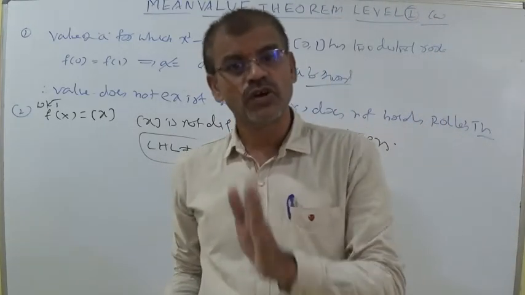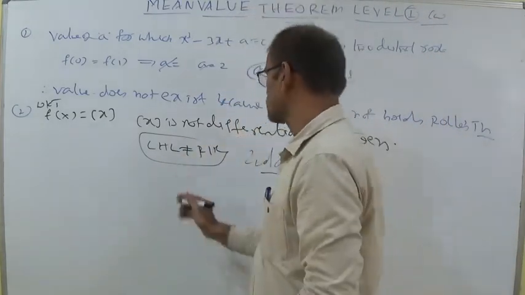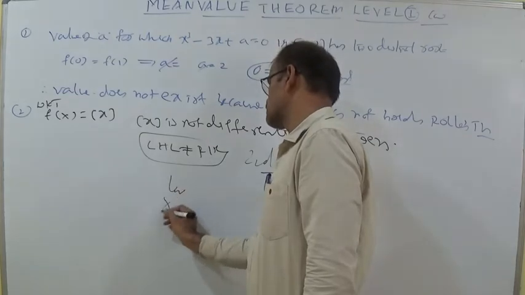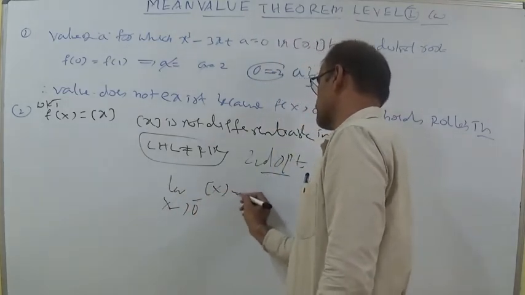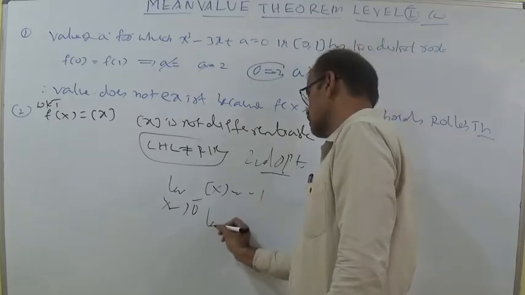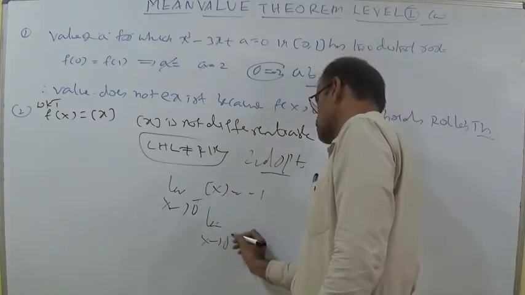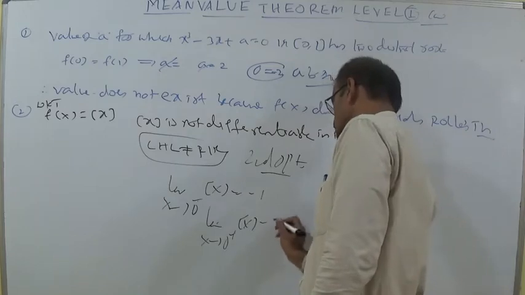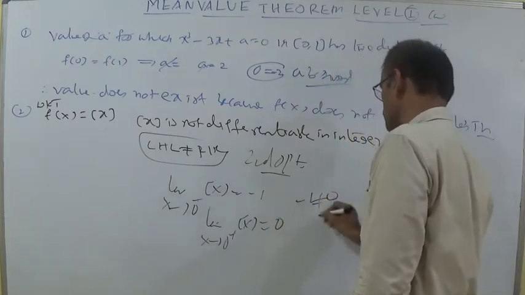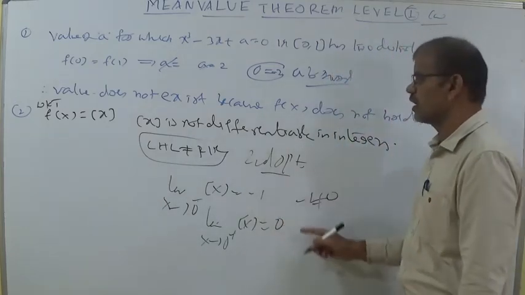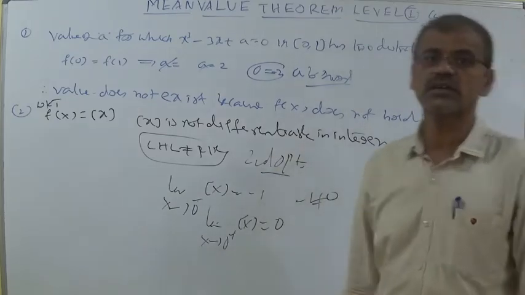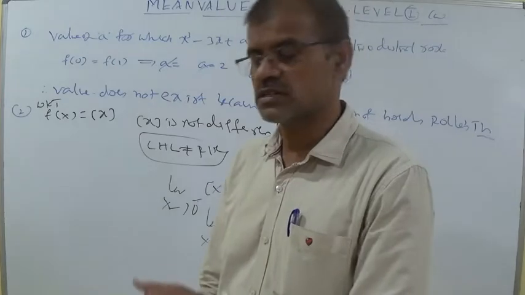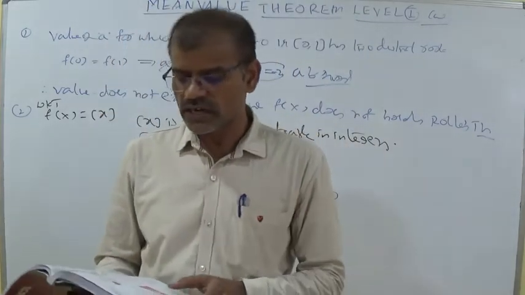Limit x tends to 0 minus of step x becomes minus 1, and limit x tends to 0 plus of step x is equal to 0. So minus 1 is not equal to 0. Whenever LHL is not equal to RHL, it is not differentiable. So whenever the function is not differentiable, Rolle's theorem does not apply. That is the second option here.